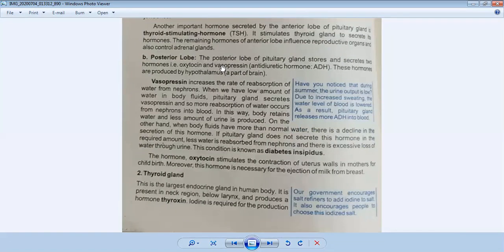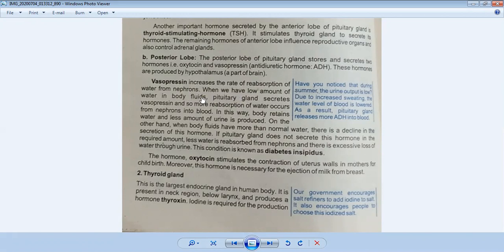First we will discuss vasopressin. Vasopressin increases the rate of reabsorption of water from the nephron. If you keep in mind the structure of the kidney, we know that there are 10 lakh nephrons located inside the kidney, and they are important. You also study the function of kidney, how urine is formed in the body and when there is reabsorption of water. So vasopressin increases the rate of reabsorption of water in the nephron.